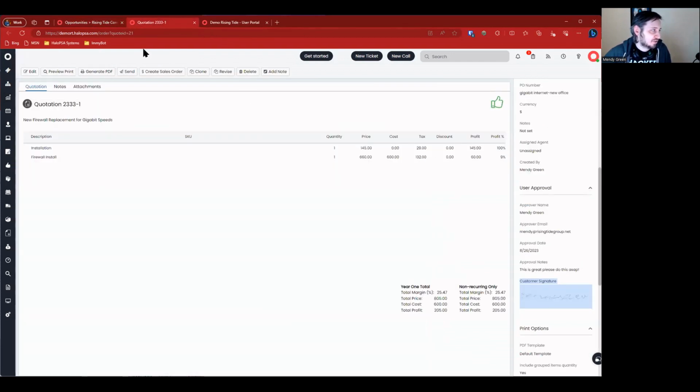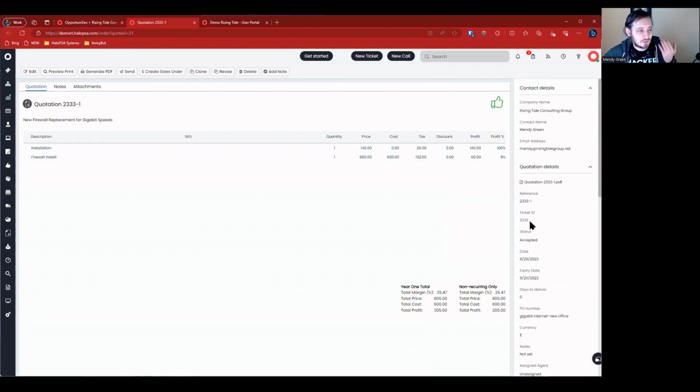So let's go through and actually, what do I do next, right? That's usually the question. How do I get from here to the actual project? Well, that's easy. Now, at this point, we have to do two things. Number one, installation will not be invoiced on the front side, right? So this is going to be $145 an hour. We're not sure what the quantity is. Firewall is going to be, well, let's say we do invoice $145 up front.